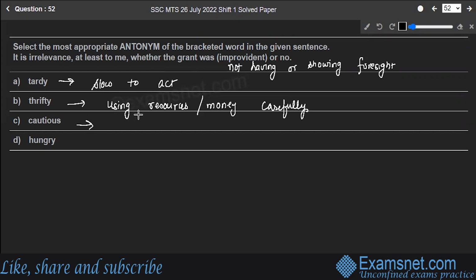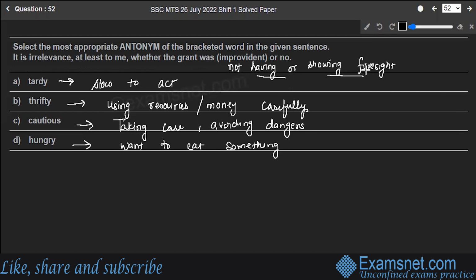Then is the word cautious. Cautious means taking care or avoiding dangers. Hungry, like when you want to eat something. Right? So you have to find out the antonym of the word improvident, which means not having or showing foresight, not being careful. The opposite meaning word to this is thrifty, which means using money or the resources very carefully. So option B is the correct answer to the question.